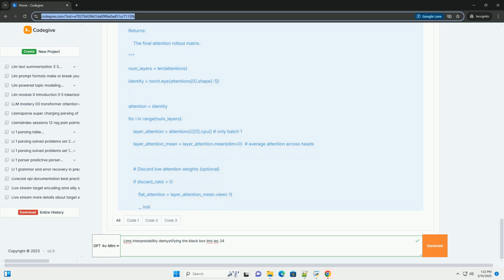Interpretability. The degree to which a human can understand the cause of a decision. A highly interpretable model makes its decisions in a way that's easy for humans to follow. Explainability. Often used interchangeably with interpretability, but sometimes refers to providing explanations for specific predictions. Intrinsic versus post hoc interpretability. Intrinsic interpretability. Designing models that are inherently interpretable, for example simple linear models, decision trees. These models have a structure that makes their reasoning transparent.